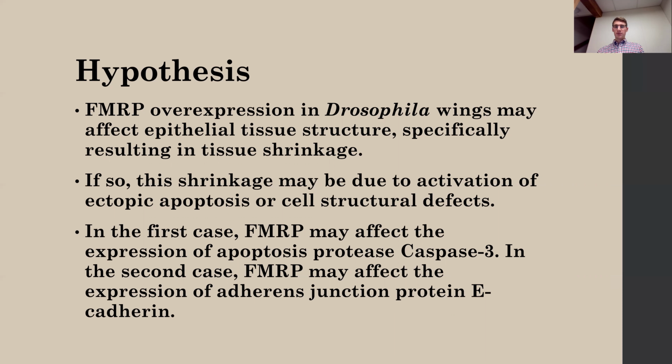If so, this shrinkage may be due to one of two things. First, activation of ectopic apoptosis, or cell death, or two, cell structural defects, and in particular defects in adherens junctions. If the shrinkage is the result of ectopic apoptosis, then it may be expected that FMRP can affect the expression of apoptosis protease caspase 3. If the shrinkage is due to cell structural defects, then it might be expected that FMRP is capable of affecting the expression of adherens junction protein E-cadherin.